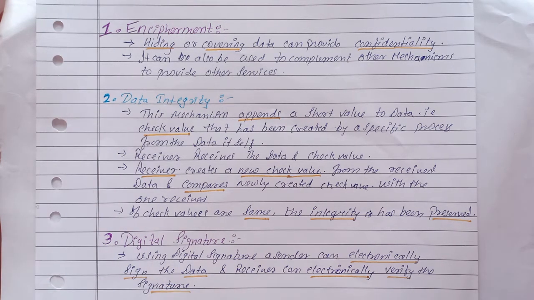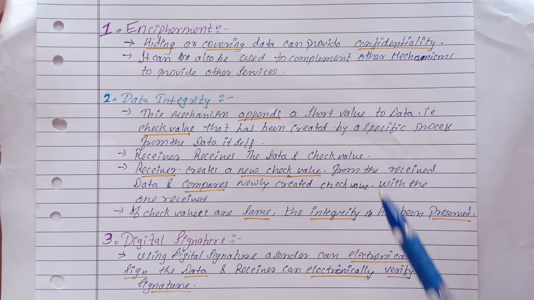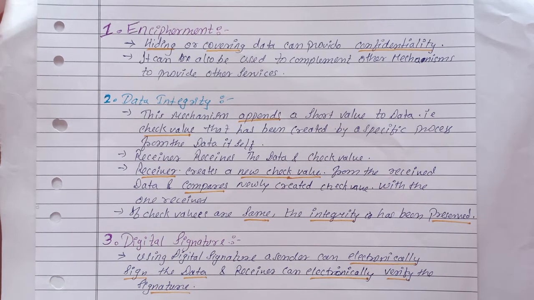Next is data integrity. This mechanism appends a short value, that is a check value, which is created by a specific process from the data, and then the receiver receives the data and check value. The receiver creates a new check value from the received data and compares the newly created check value with the one received. If the check values are the same, then the integrity has been preserved, that is the data has not been modified or changed.